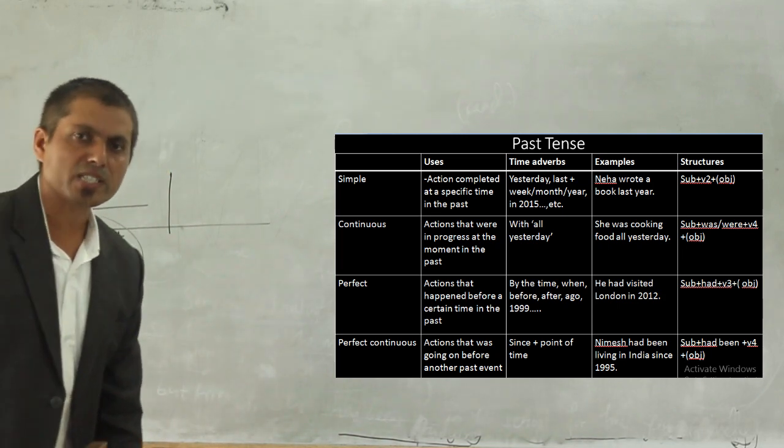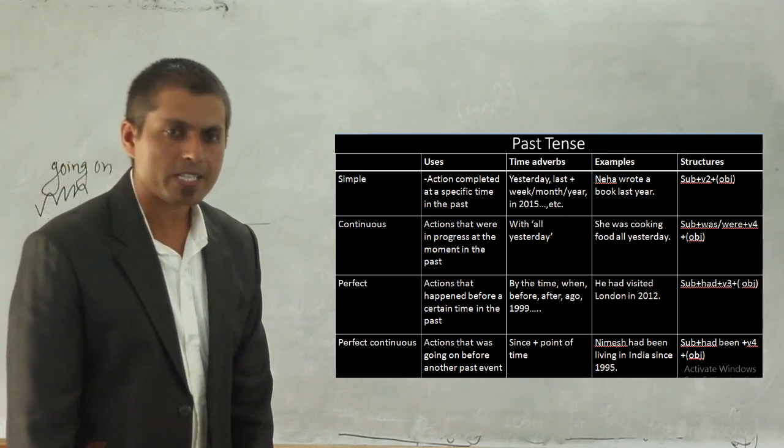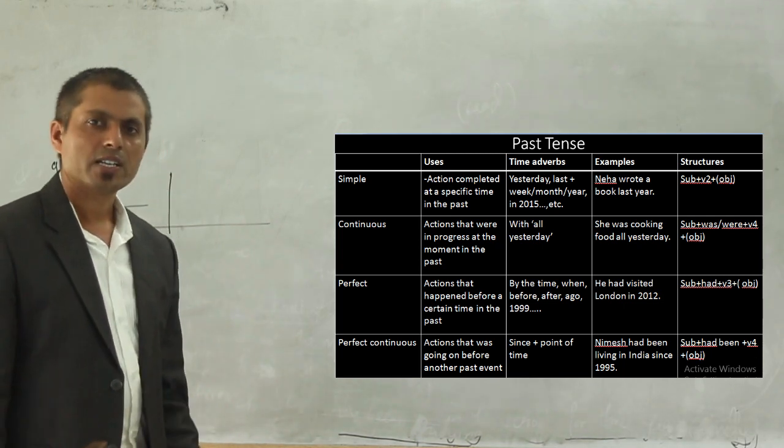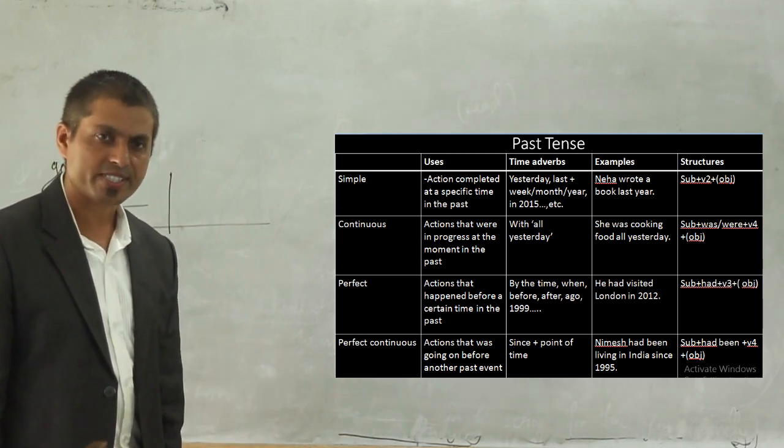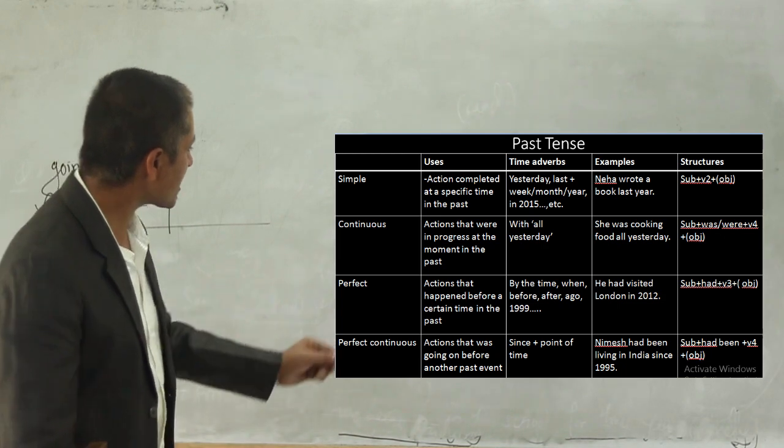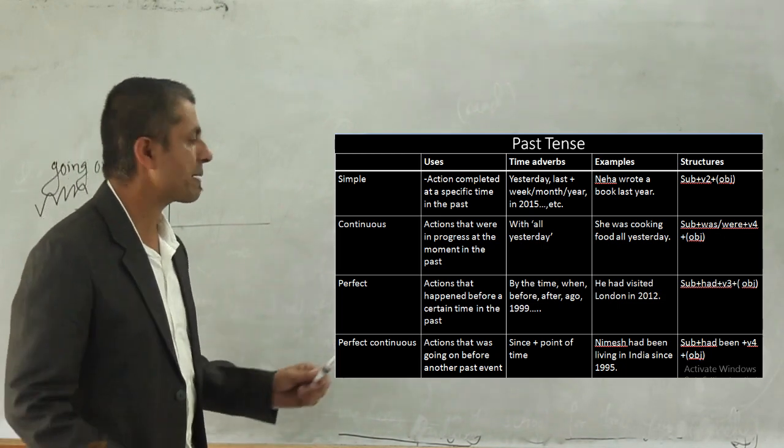In what situation do we use past perfect tense? See the uses of past perfect: an action that happened before a certain time in the past.